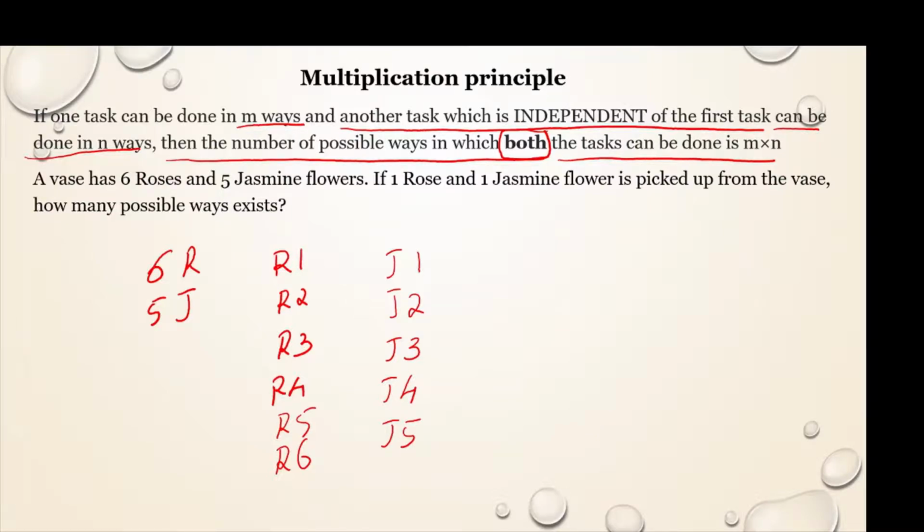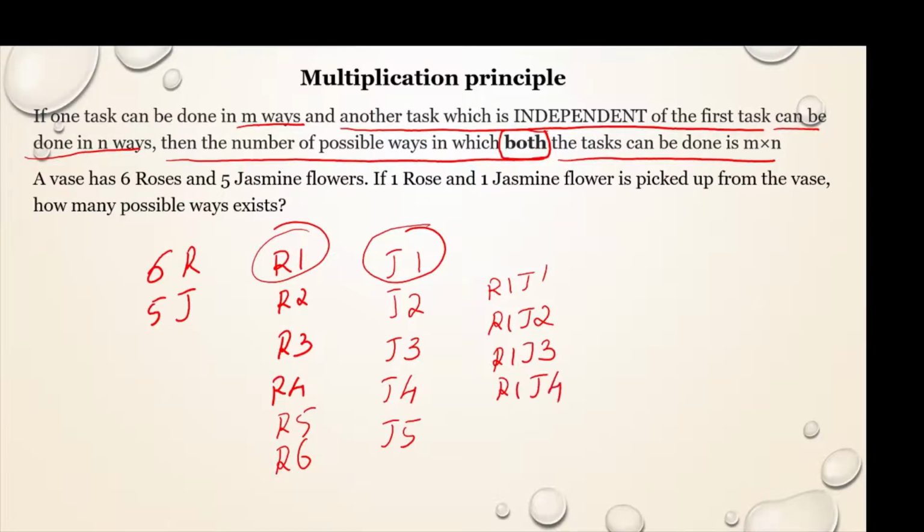Now they want us to pick one rose and one jasmine. So there is a combination. You cannot pick only one rose, but you have to pick one rose and one jasmine. So now I can pick rose 1 and jasmine 1. I can pick rose 1 and jasmine 2, rose 1 and jasmine 3, rose 1 and jasmine 4, rose 1 and jasmine 5. So these are some of the combinations.